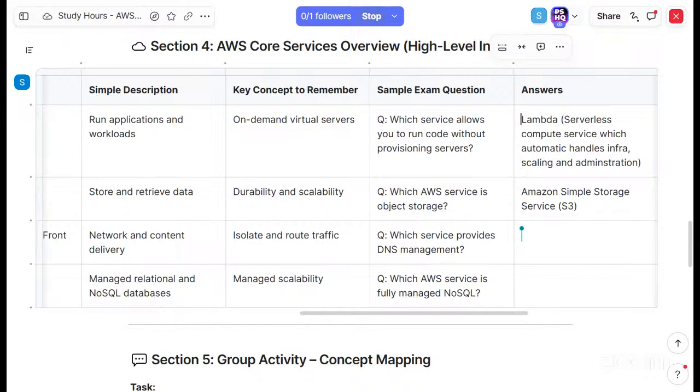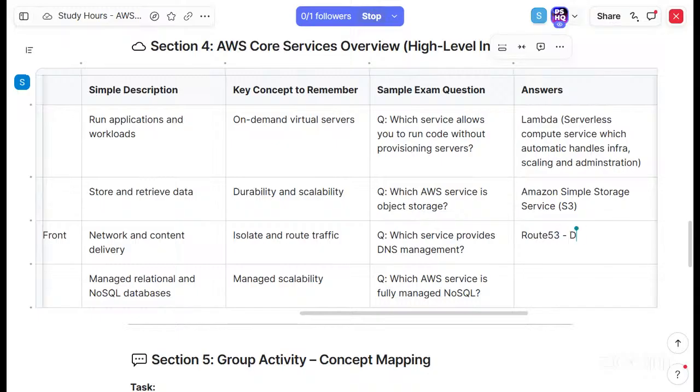Which service provides DNS management? Oh, Route 53. Amazon Route 53 is the DNS management service.